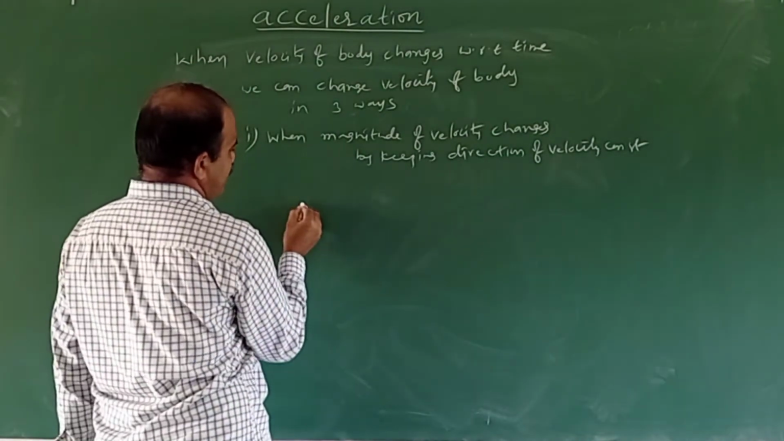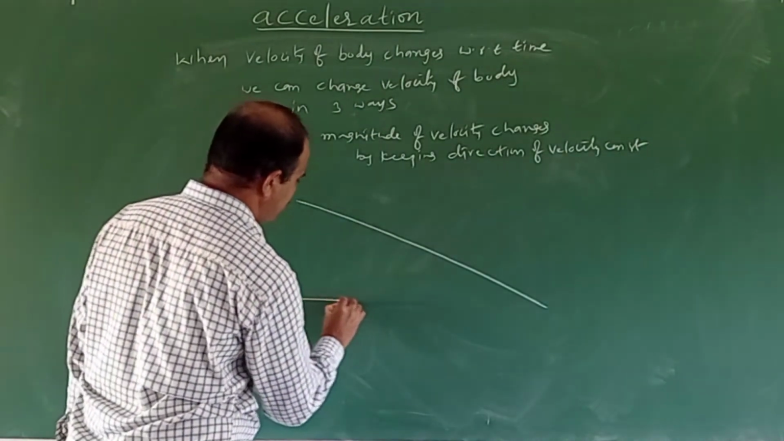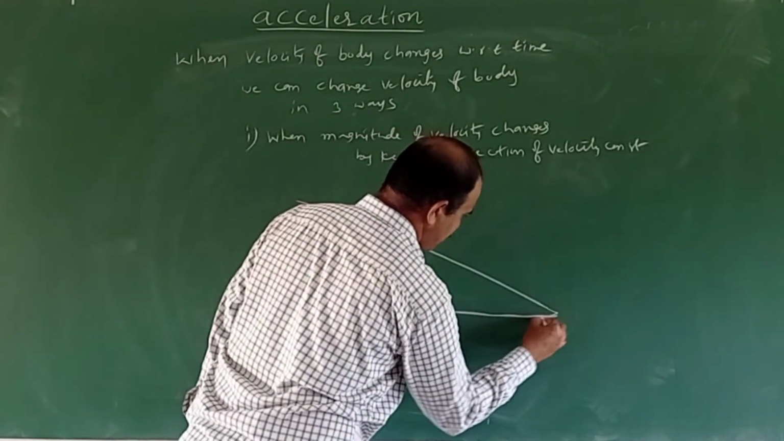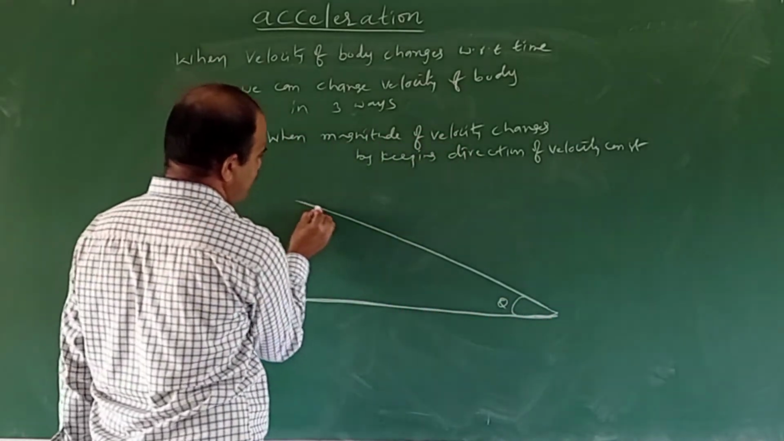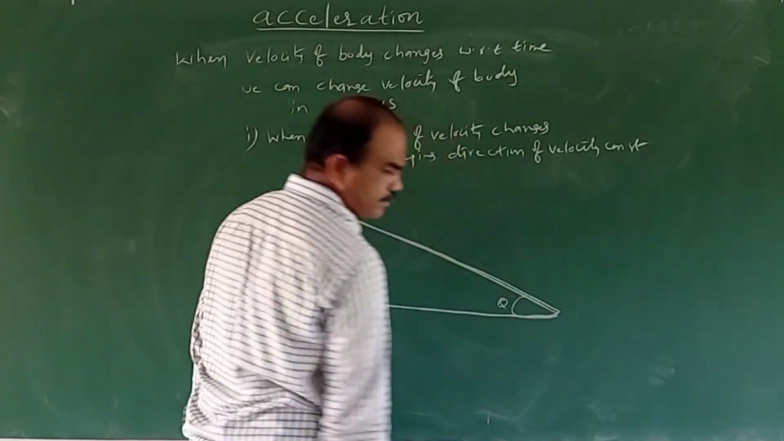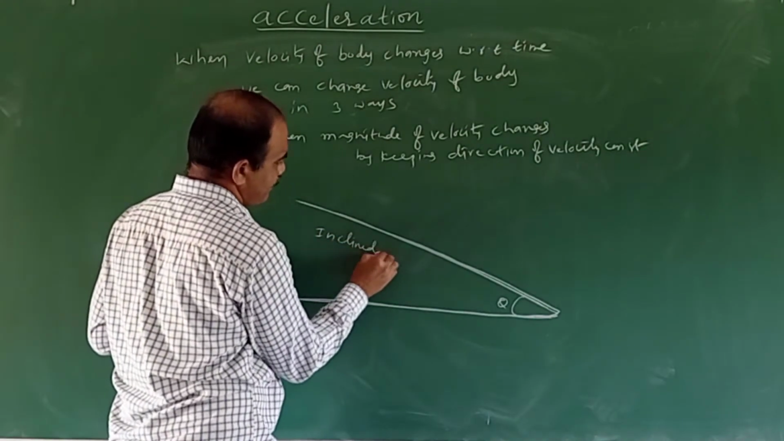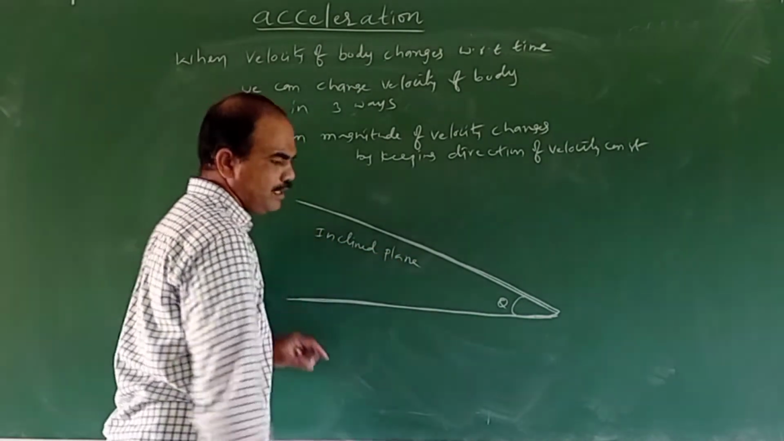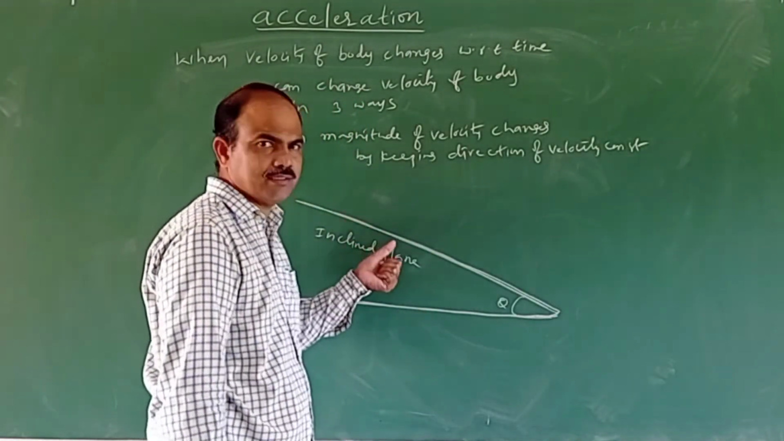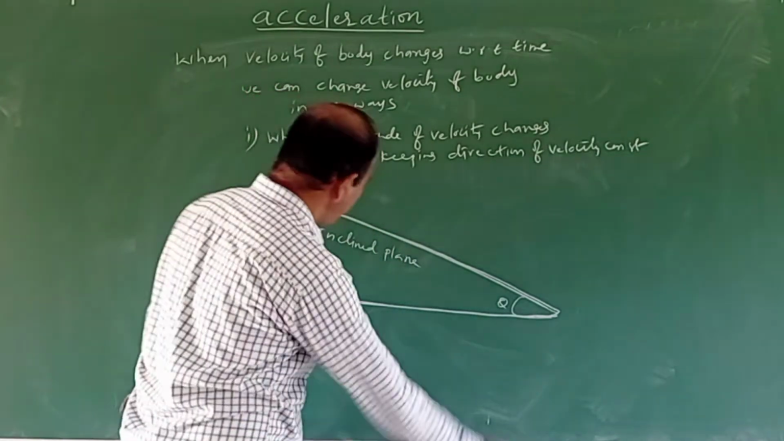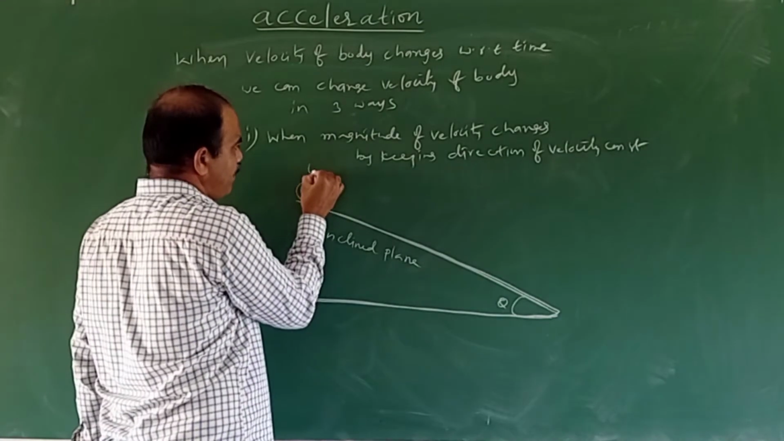So for example, let us consider an inclined plane. An inclined plane is nothing but a plane which makes some angle with the horizontal. Now consider this is the horizontal, and this is a plane which is making some angle. That's why it is called an inclined plane. Now consider this is a frictionless, highly polished inclined plane. So on this inclined plane, I drop a ball at time t equal to 0.